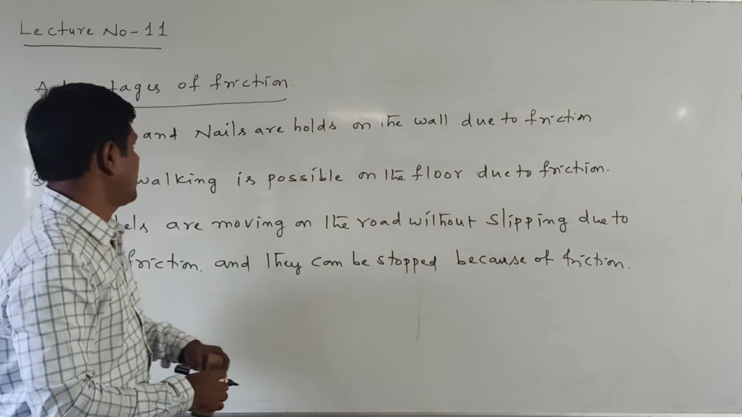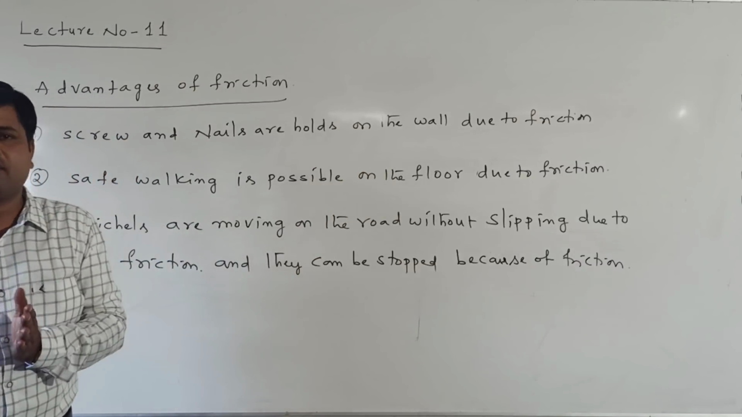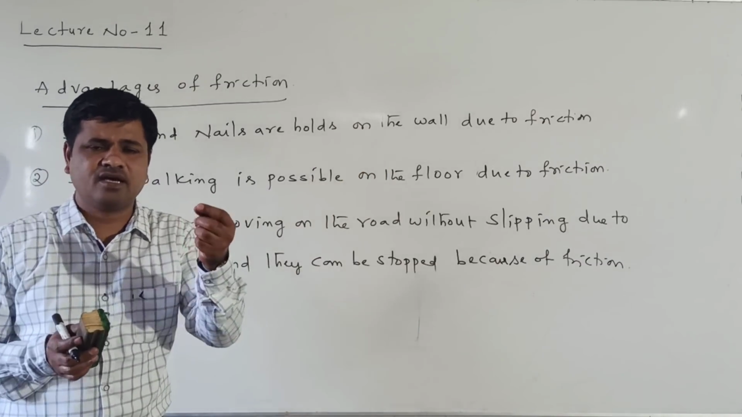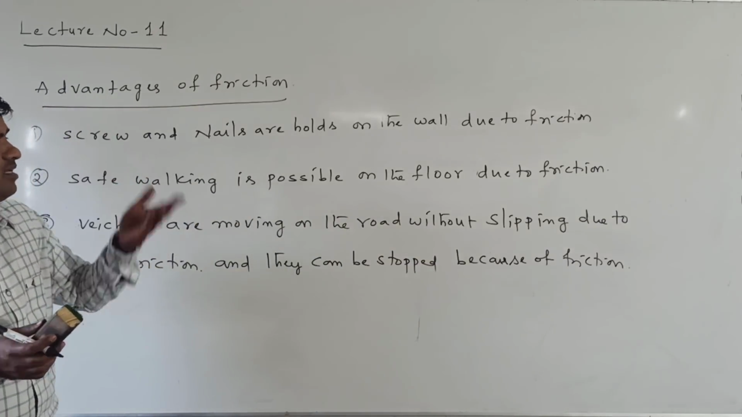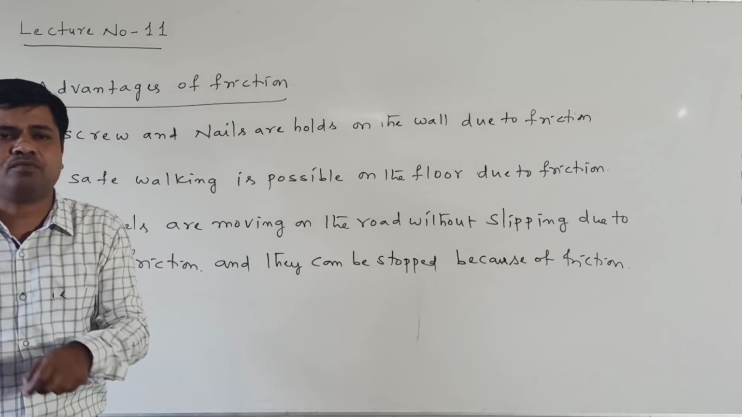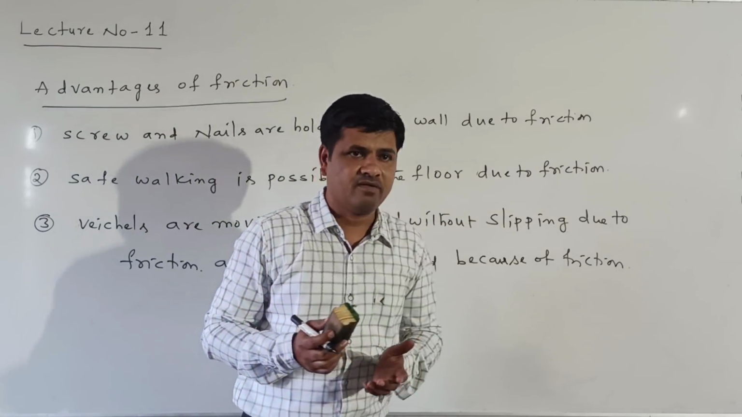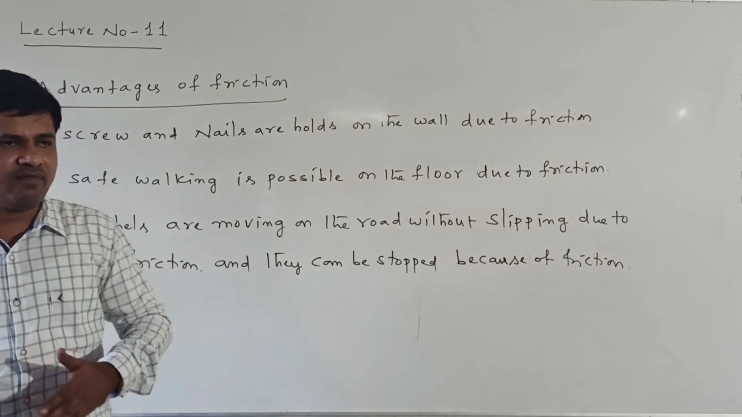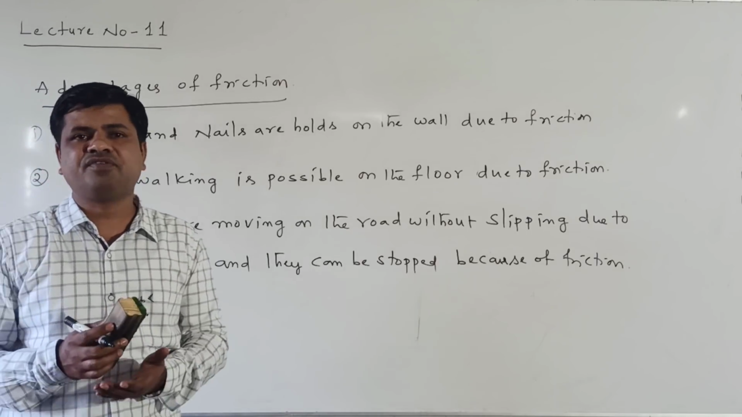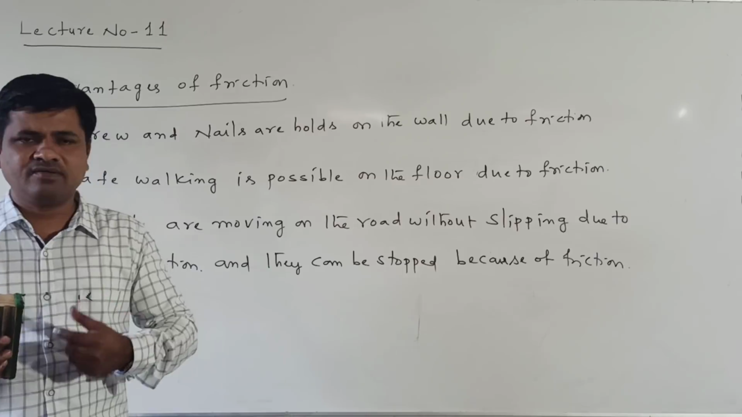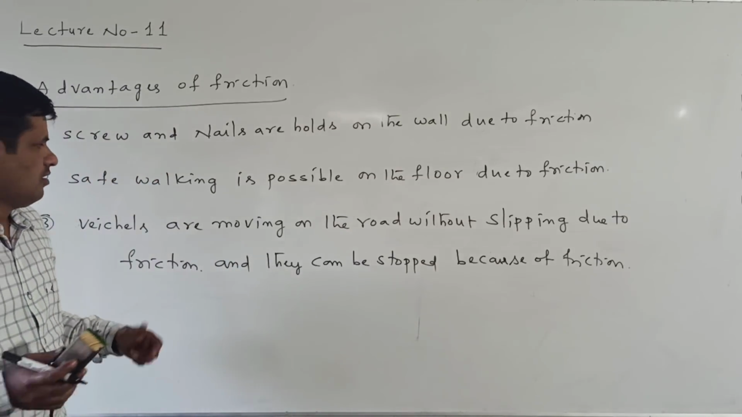These are called the advantages of friction. Screws and nails hold in the wall due to friction. When the friction is not there, the screws and nails simply fall down. But they hold in the wall because there is friction between the wall and the screw. Now, safe walking is possible on the floor due to friction. We are safely walking on the floor because in between our feet and the floor there is a frictional force. Otherwise, we fall down.